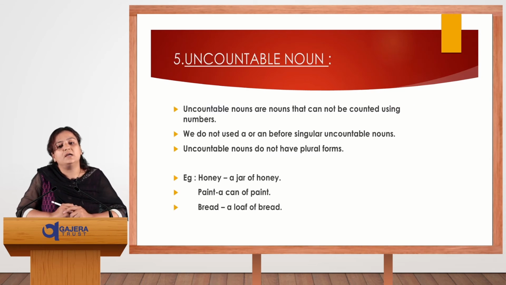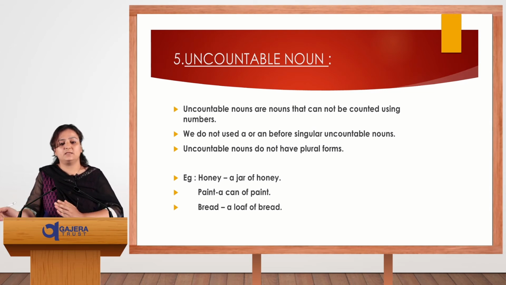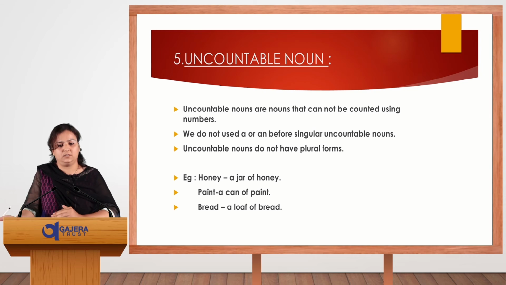Fifth is uncountable noun. Uncountable nouns are nouns that cannot be counted using numbers. We do not use a or an before a singular uncountable noun. Uncountable nouns do not have plural forms. Like the example here, very first is honey, a jar of honey.